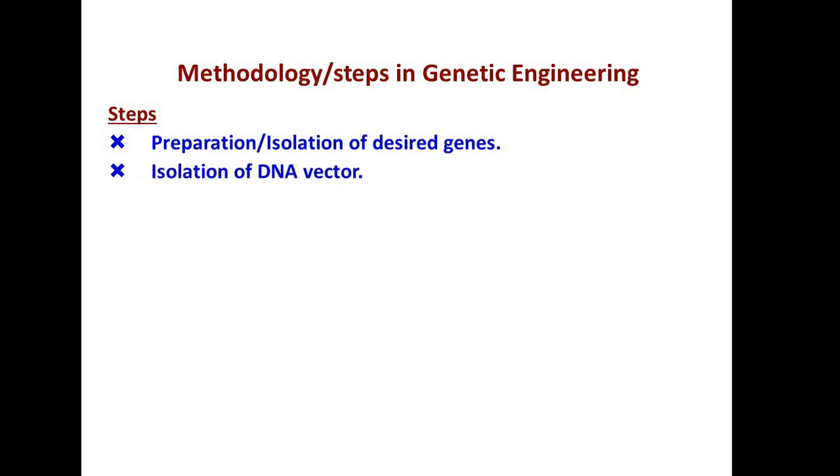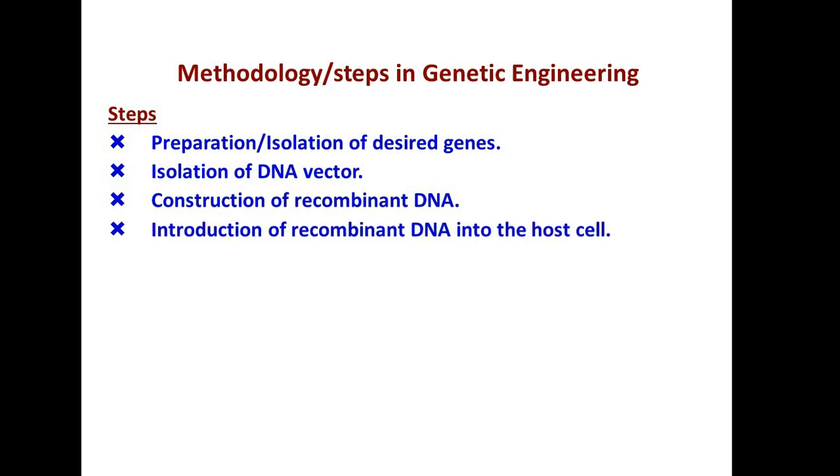The methodology used in genetic engineering is as follows: first, the desired gene is isolated or prepared from the target crop. Then the DNA vector which is going to carry this desired gene, the gene of our interest, is isolated. Then this vector as well as the gene are combined to form the recombinant DNA.